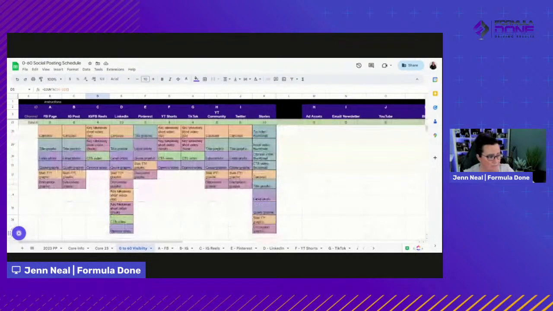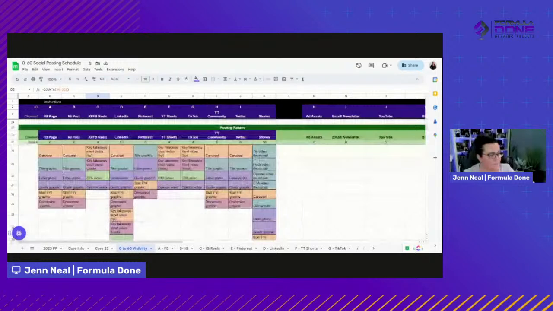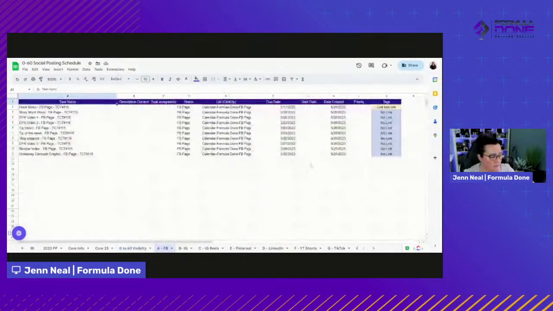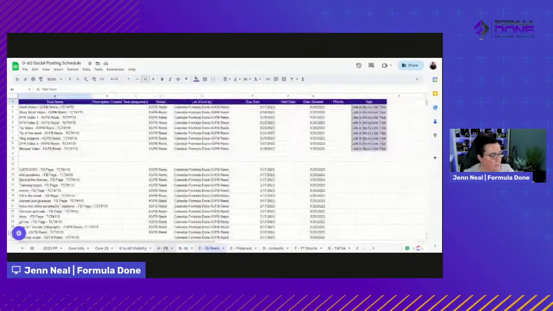And the awesome thing about what that does, and this spreadsheet is not 100% put together because we're still working on it, but what happens, and I deleted this one. Okay, here's one that's kind of filled in. So what happens is this automatically generates a content calendar, right? So here we go, Instagram Reels.